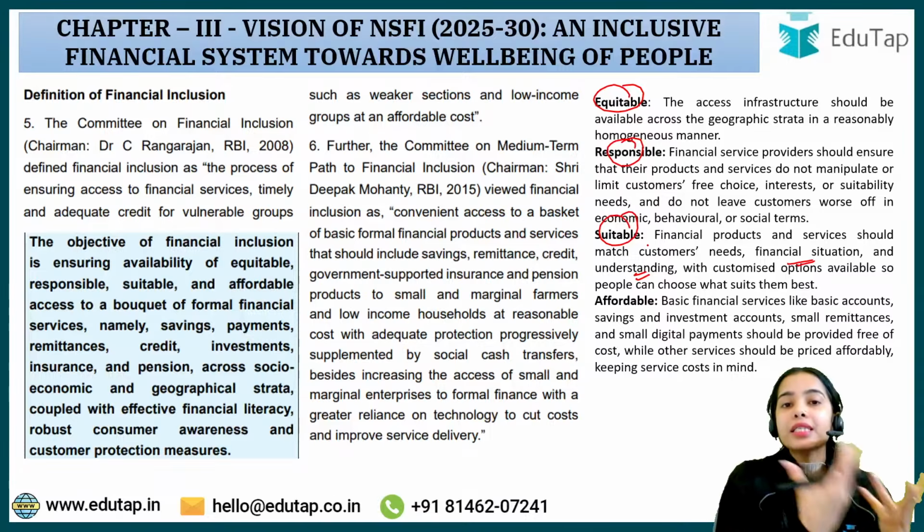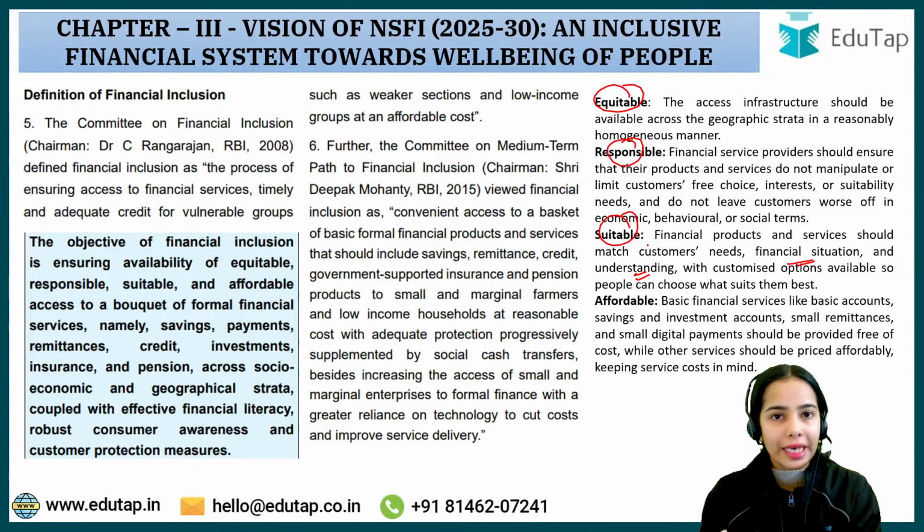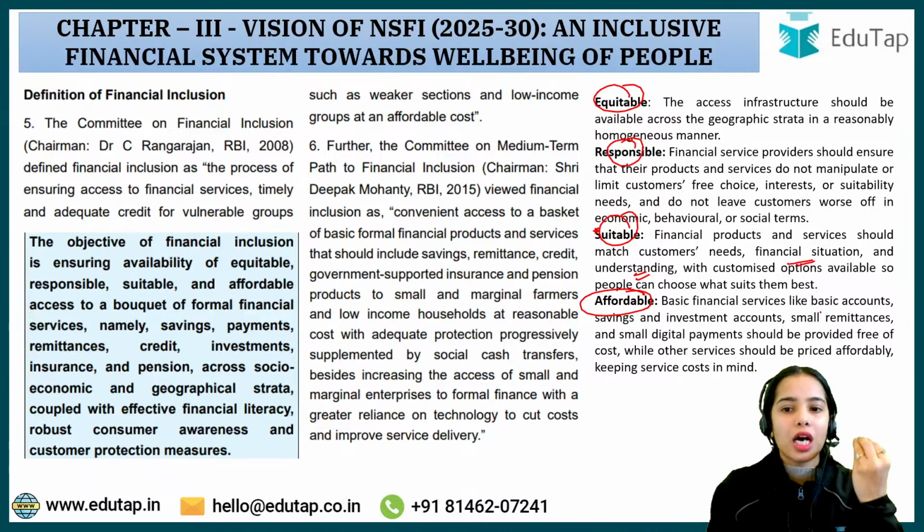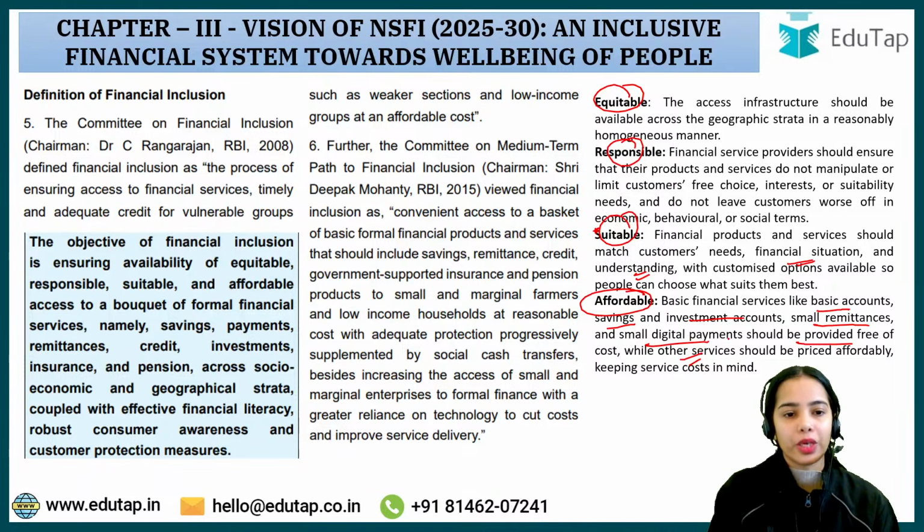So the needs have to be catered to. The small and marginal enterprises, they have different needs, so the needs have to be catered to. So in the suitable manner, the products and the services have to be provided. Affordable. So the basic accounts, the basic savings, basic small remittances, investment accounts, small digital payments, they should be provided free of cost. Other services, they should be priced affordably. Okay, so this is the idea.